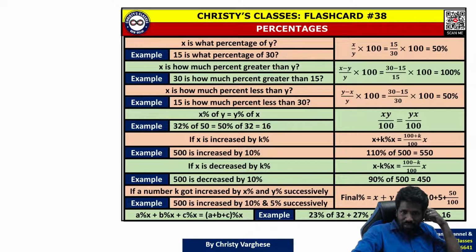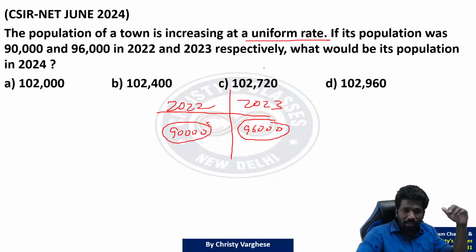Or we can say X is how much percent greater than Y, or Y is how much percent greater than X. Here Y is 96,000. That is how much percent greater than 90,000. That is the scenario we have to deal with.